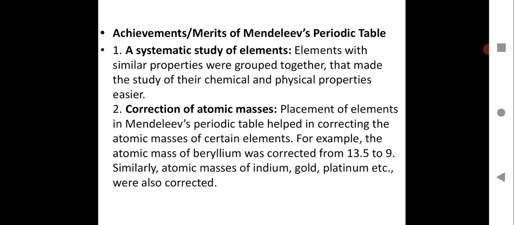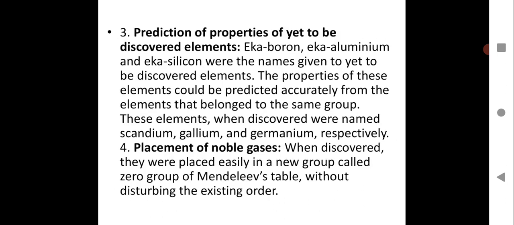I hope you are taking all these points in your notebook. Then predictions of properties of yet to be discovered elements. So the elements which were not discovered at that time, there were some predictions done in Mendeleev periodic table. So that was one of the achievements, because he had anticipated some of the elements which will be discovered later and will find a place in the Mendeleev periodic table.